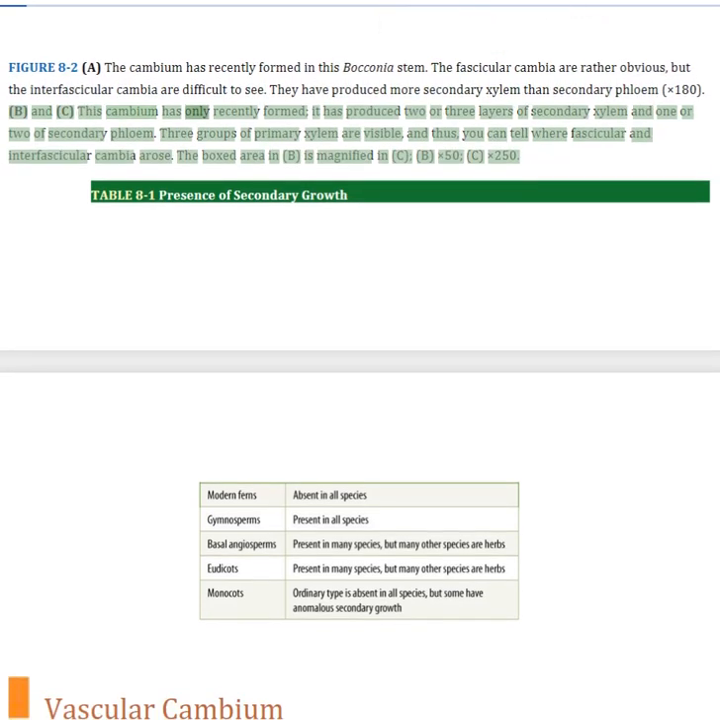And this cambium has only recently formed. It has produced 2 or 3 layers of secondary xylem and 1 or 2 of secondary phloem. 3 groups of primary xylem are visible, and thus, you can tell where fascicular and interfascicular cambia arose. The boxed area is magnified in 50, 250.